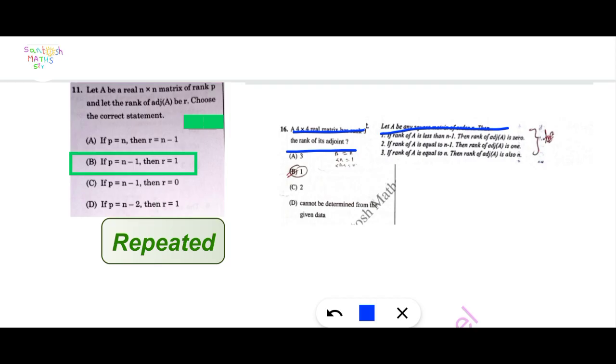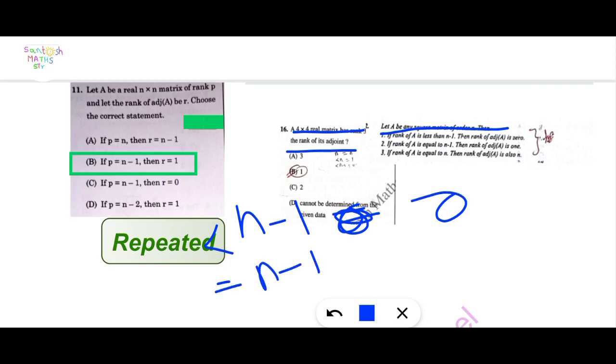Then if rank of A is less than or equal to n minus 1, then rank of adjoint of A equal to 0. If rank of A equals n minus 1, then rank of adjoint of A equal to 1. If rank of A is equal to n, then rank of adjoint of A is also equal to n.